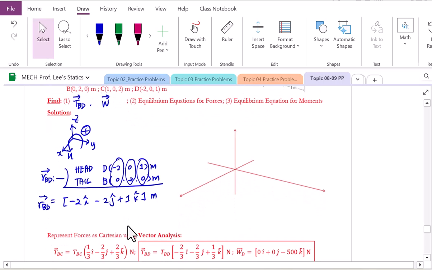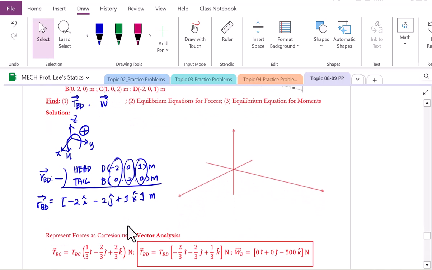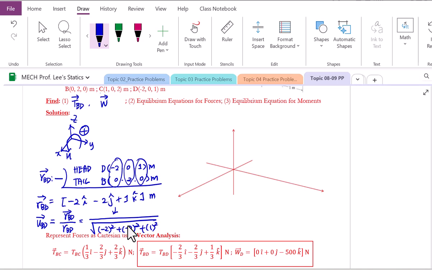The position vector has a unit, but we are going to convert this one into the unit vector. It can be expressed as position vector R of BD, but the position vector has its own unit. How can we make them equal? Divide by the magnitude of the position vector. The numerator, we just copy this one, and the denominator is each component squared. Therefore, minus 2 squared plus minus 2 squared plus 1 squared. The numerator also has a unit from the position vector, and the magnitude also carries a unit. Meters cancel out. The unit vector only has the magnitude of 1.